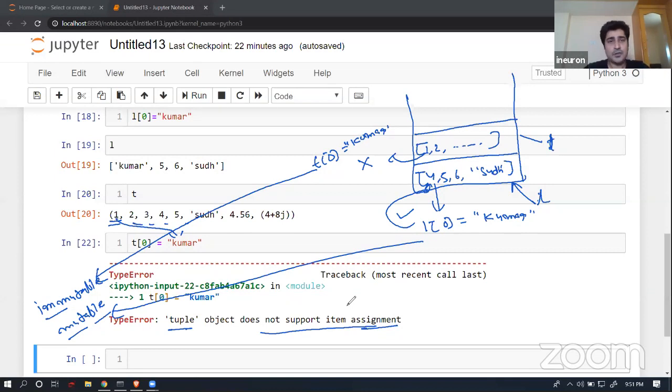So simply, whatever data structure or collection provides you the flexibility of mutation of the element, that is called a mutable element. So list is basically a mutable element, whereas tuples are not a mutable element at all. So remember this difference between a list and a tuple.